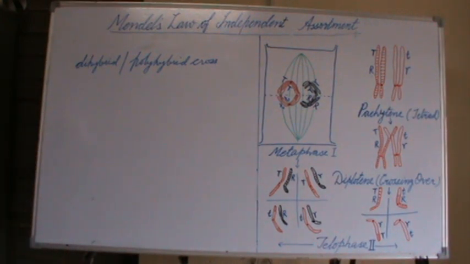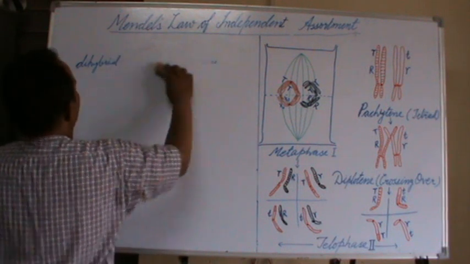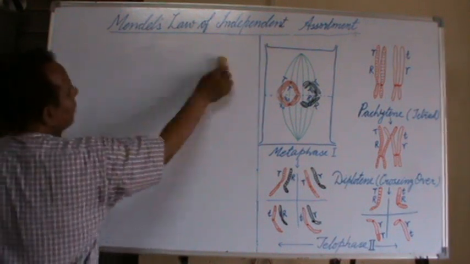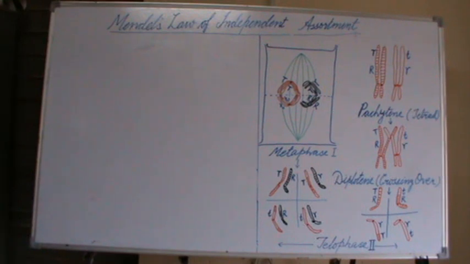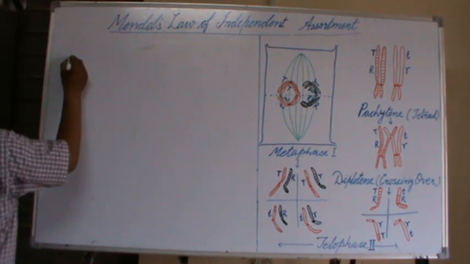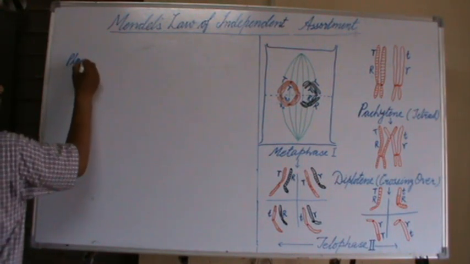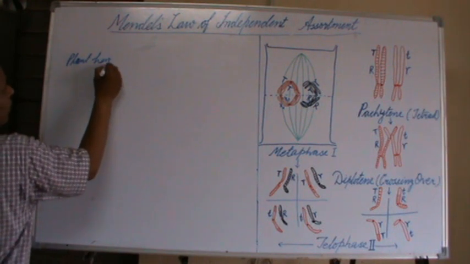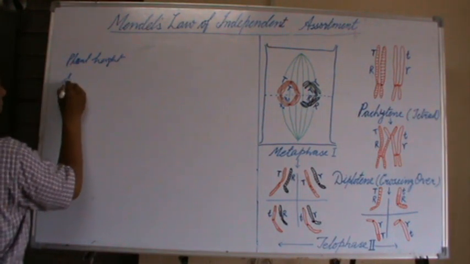This law of independent assortment can be explained by taking an example of a dihybrid cross in garden pea for plant height and seed shape.